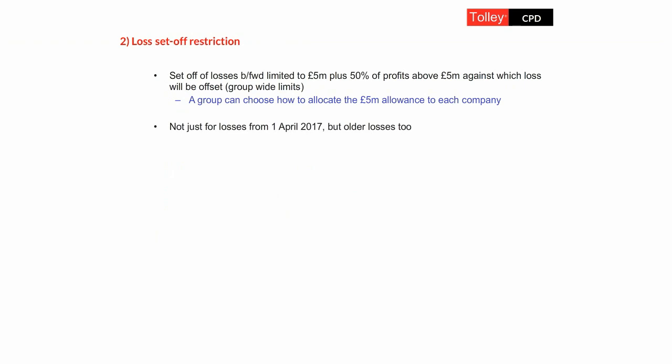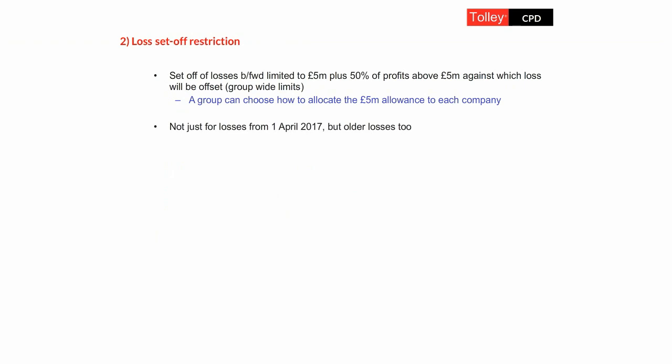So in larger groups with larger profits and losses, that's going to make them potentially worse off under these new rules. So for example, if you had a client that had a £6 million trading loss that was brought forward from 2015, let's say, an old loss, and they make a £6 million trading profit this year, then under the old rules they could simply offset the brought forward £6 million loss against the £6 million profit this year.